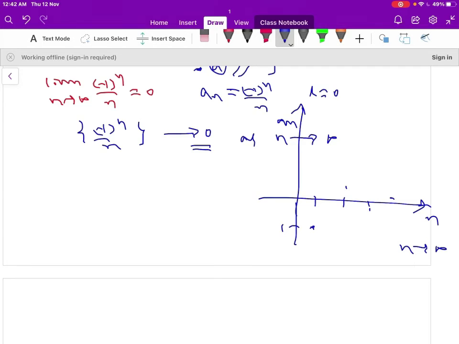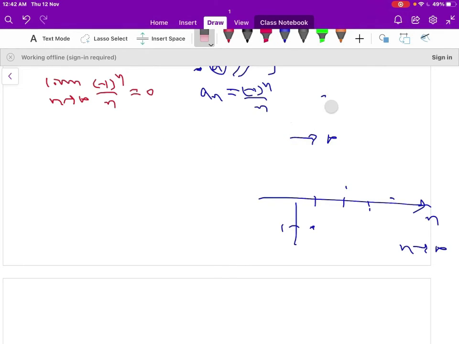Let us show this result by using the definition of convergence of a sequence. So you know the definition of the convergence of a sequence.